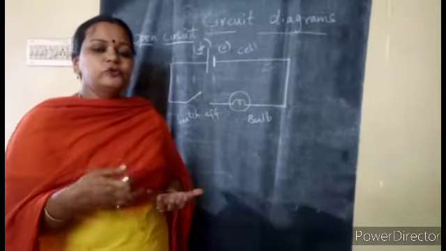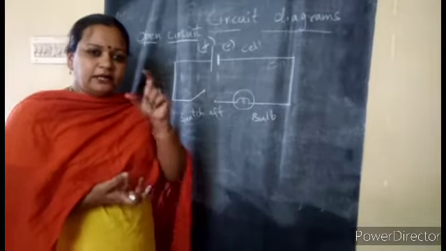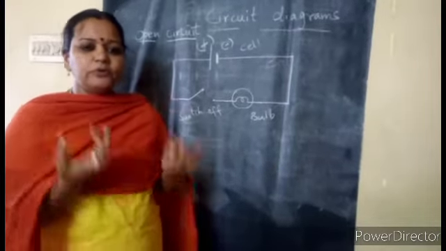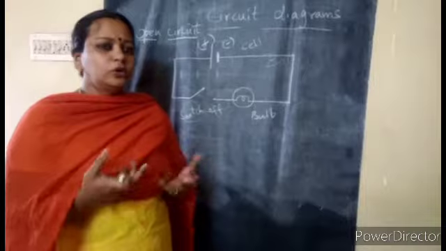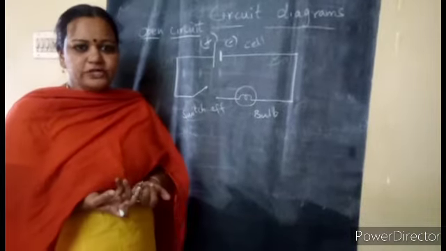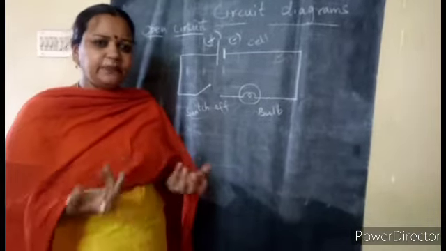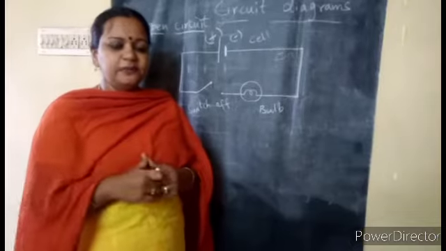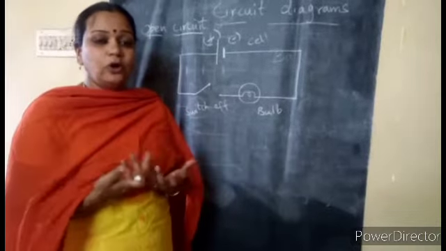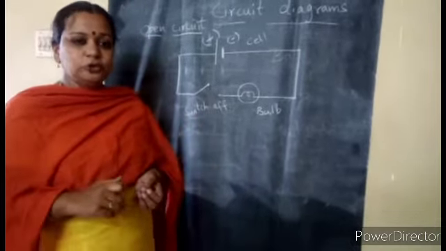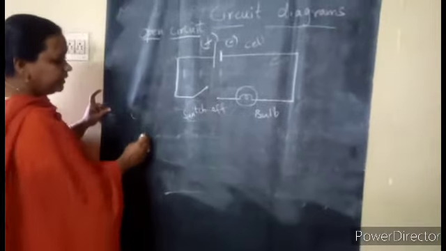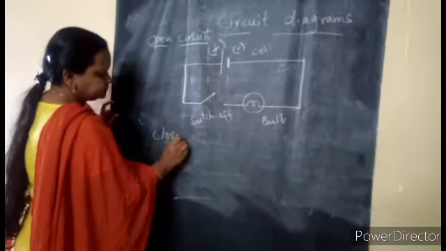If you use a cell for a longer time, it keeps producing current as long as the chemicals are available. When the chemicals are used up, the cell will not produce current, so you have to replace the cell. This happens in our home, no? When your cell has been used for a long time, you replace it with a new one. Yes, children? Now we will go for the closed circuit.